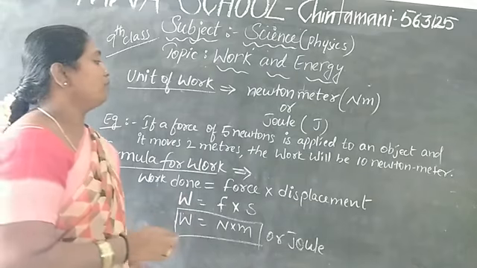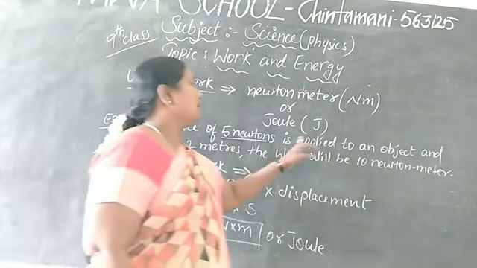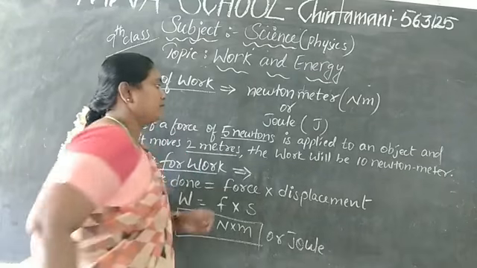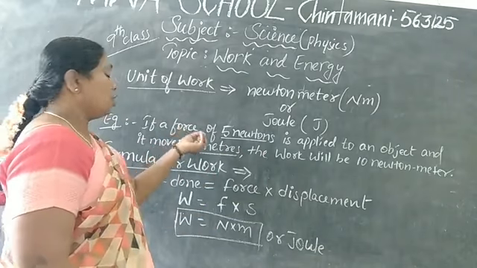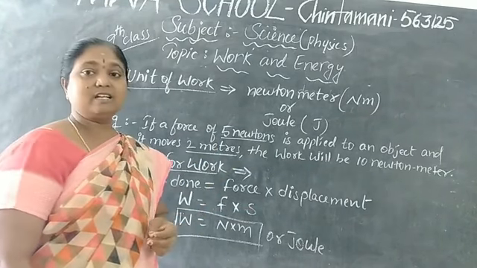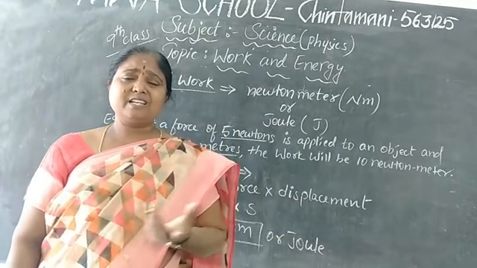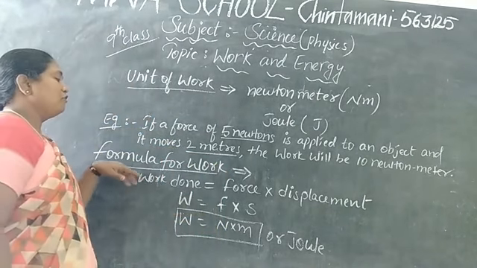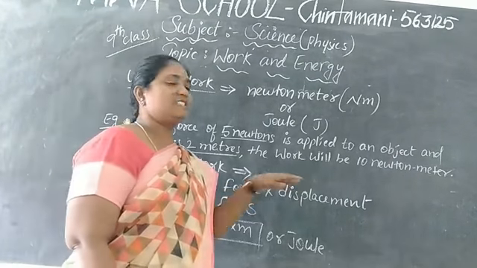Then, let me take a small example. If a force of 5 newtons is applied to an object and it moves 2 meters, then what is the work? The work will be 10 newton meter. You can ask how we have done this. For this, there is a formula. Formula for work: work done is equal to force into displacement.